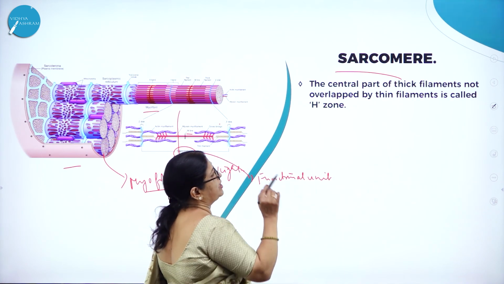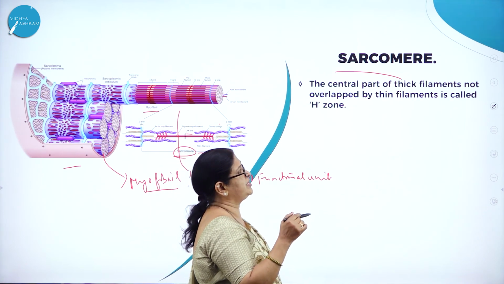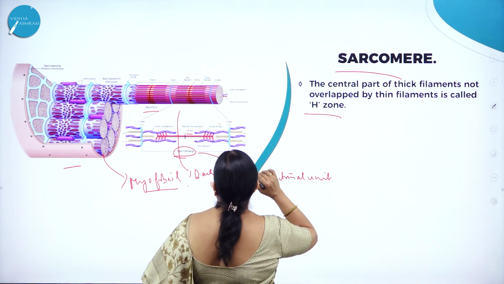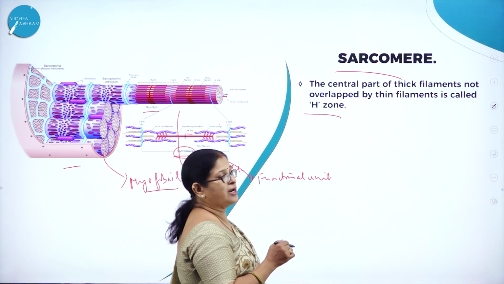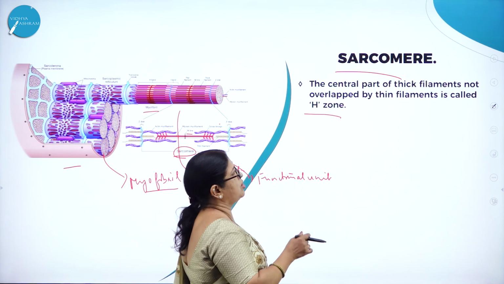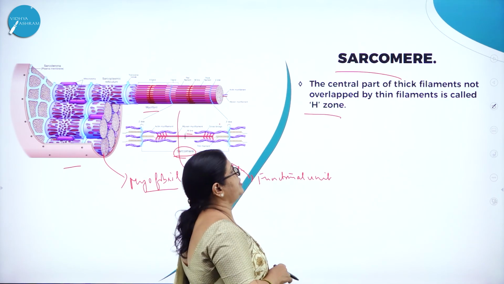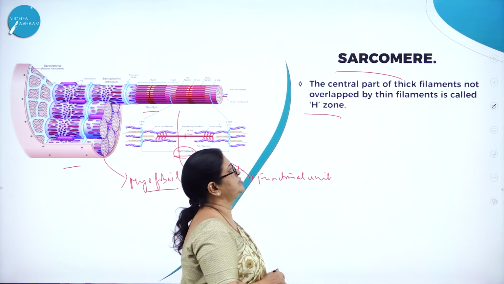The central part of the thick filament not overlapped by the thin filament is called H zone. So what is H zone? The central part of the thick filament which is not overlapped by the thin filament is called the H zone.